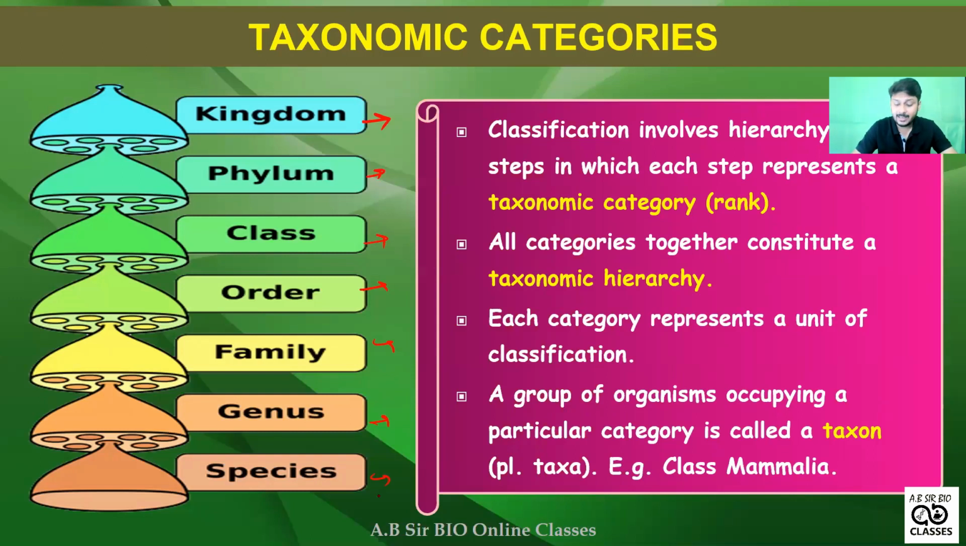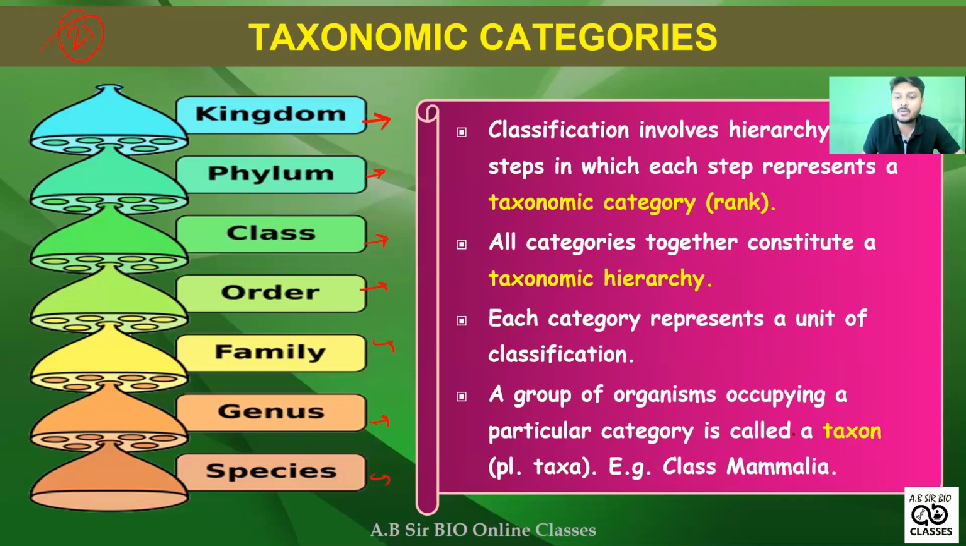This one is given by Carolus Linnaeus, but in modern classification, Simpson's classification of 1945 has 21 steps that you would need to remember. Here on your screen, 7 are given: kingdom, phylum, class, order, family, genus, species. The 21 steps are not in our syllabus; some questions come in other exams, not NEET. Each step is known as a taxonomic rank, and the entire sequence is called the taxonomic hierarchy.